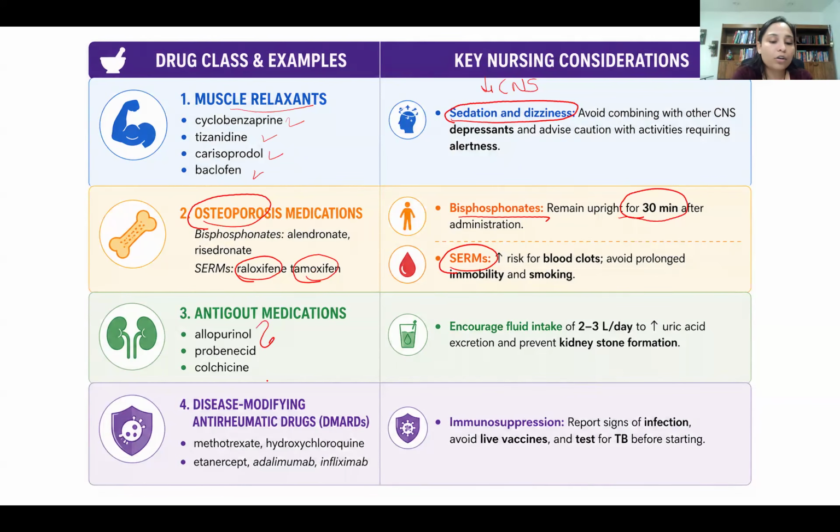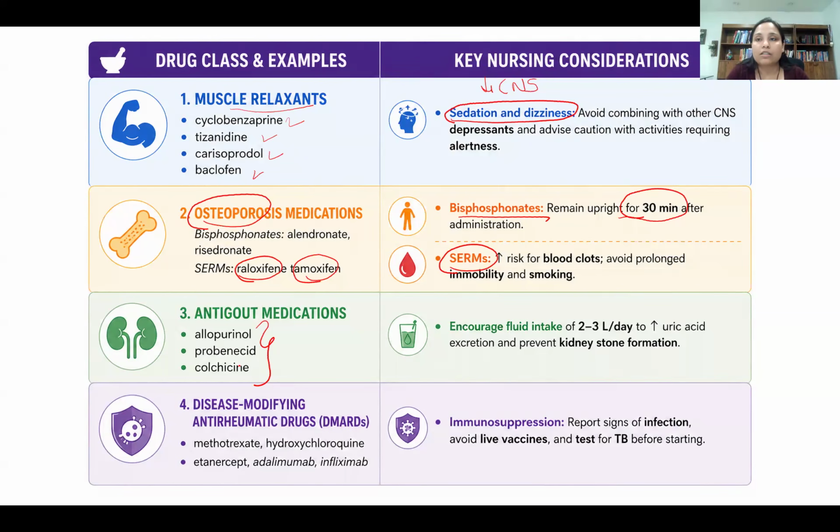Antigout, we talked about allopurinol, probenecid, and colchicine. Allopurinol decreases the production of uric acid. Probenecid increases the excretion of uric acid, and colchicine works as an anti-inflammatory. So colchicine can be used in treatment of acute gout, whereas allopurinol and probenecid can be used for maintenance therapy.